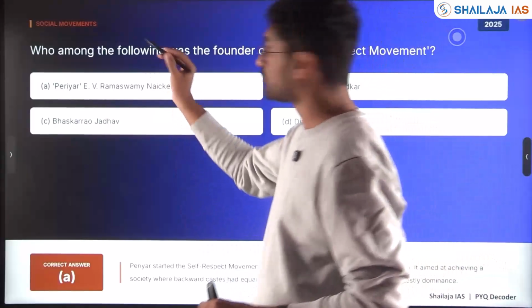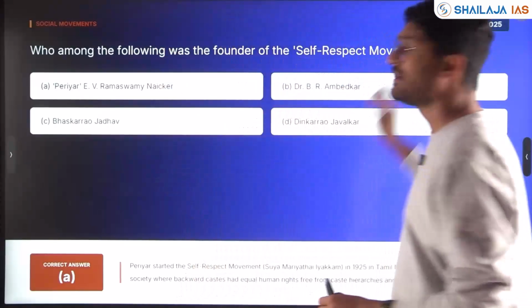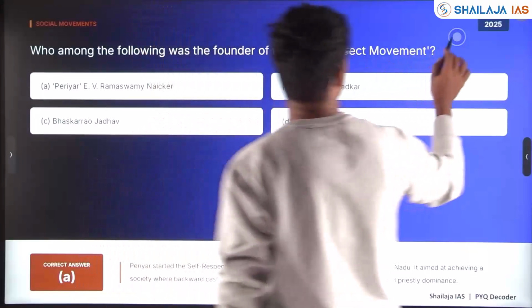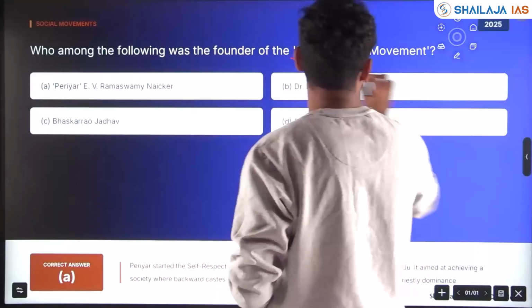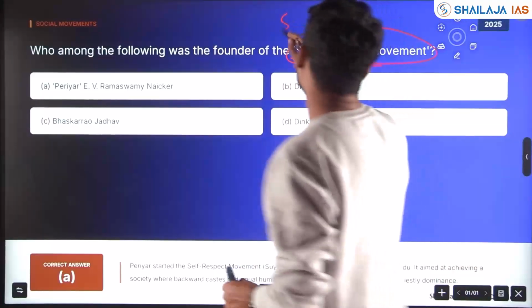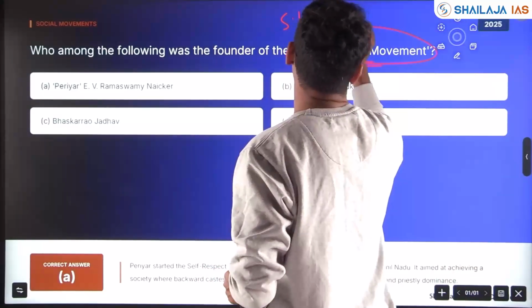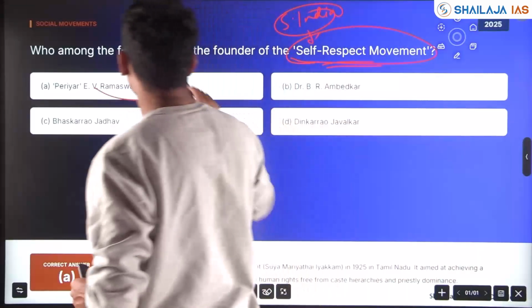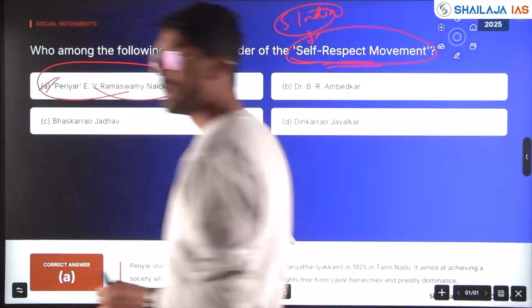Next, with respect to social movements, asked again in 2025: who among the following was the founder of the Self-Respect Movement? A straightforward question, and one mainly asked about South India. Very important. Who was it? Periyar, E.V. Ramaswamy Naicker, in Madras.